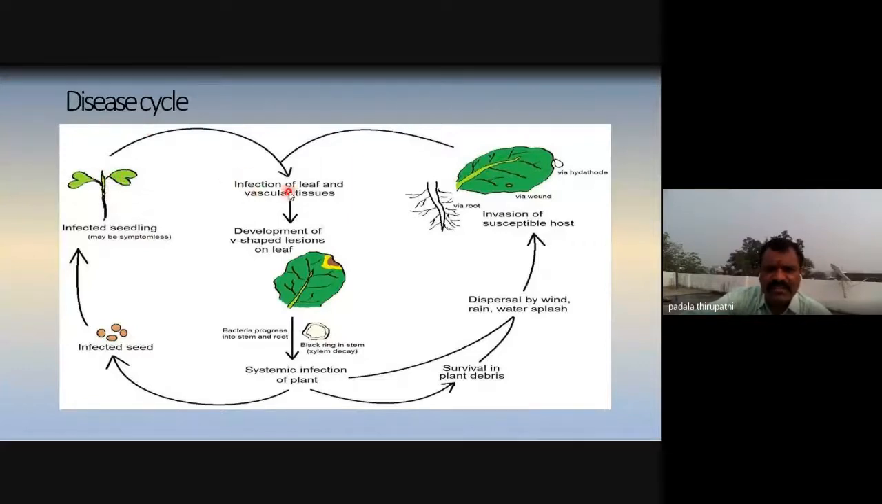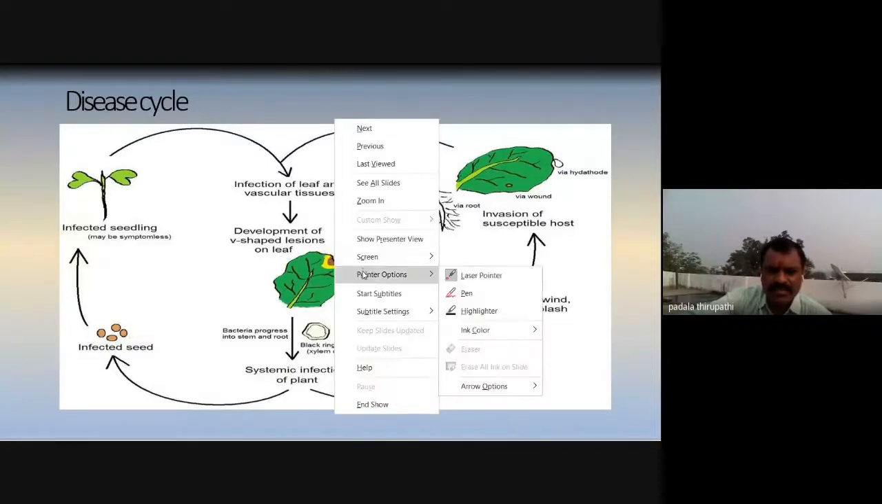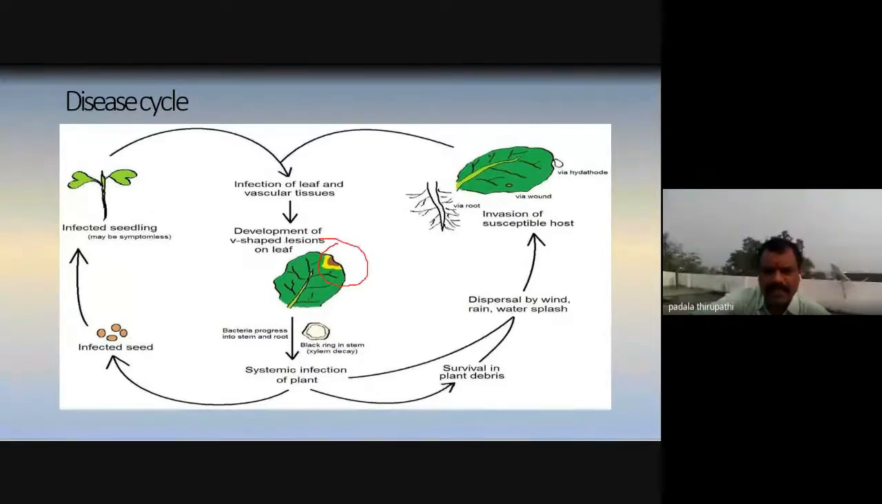Then, whenever the leaf is infected, we also observe, in the leaf vascular tissue, the development of V-shaped lesions on the marginal side of the leaf lamina, the leaf blade. So these are the V-shaped regions we observed on the surface of the leaf lamina. Whenever we observe these black patches, these are the symptoms.